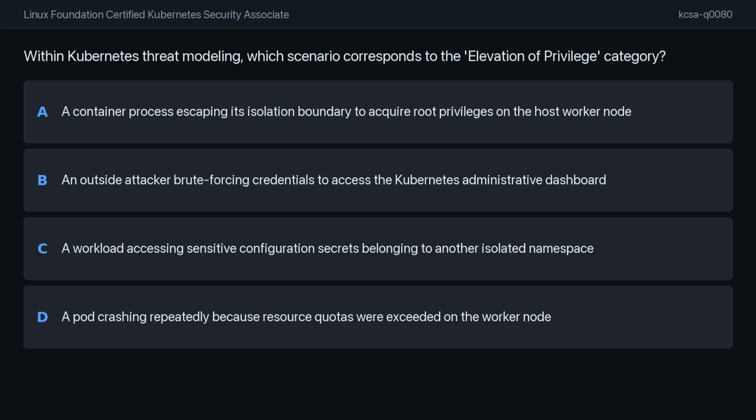Option C, a workload accessing sensitive configuration secrets belonging to another isolated namespace. Option D, a pod crashing repeatedly because resource quotas were exceeded on the worker node.